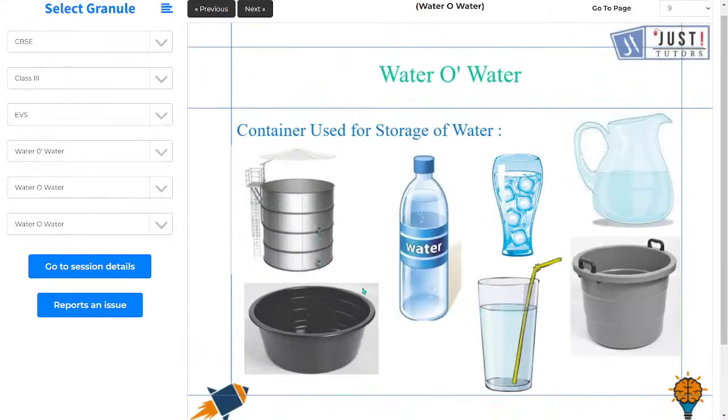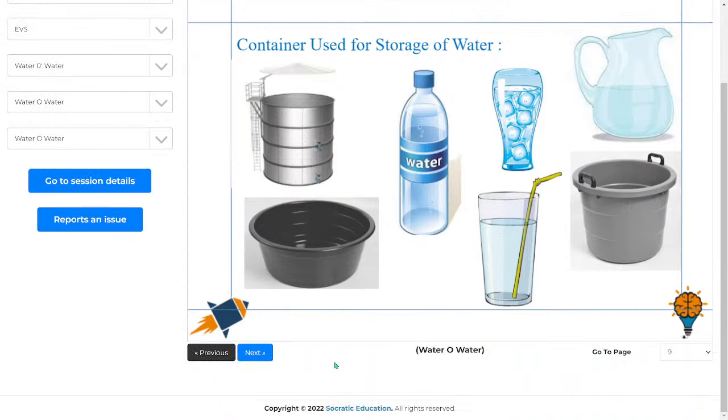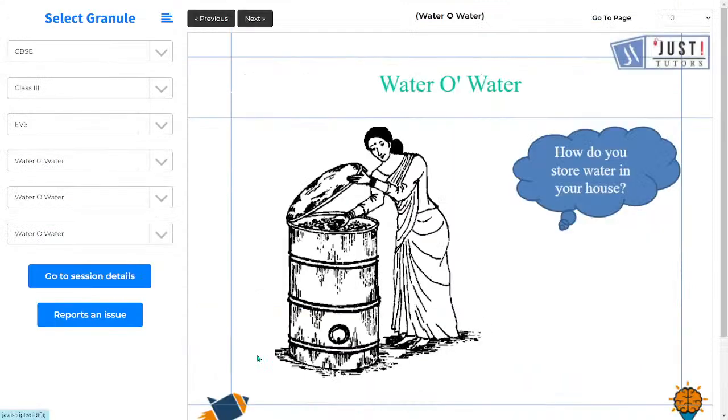And there are many other ways. You can see a glass, then a water bottle. Then we have this huge big tank, also a tanker, where we store water. This is used for big water storage. Then we have these tubs as well. Then we have the jug. So we use all these things to store water.